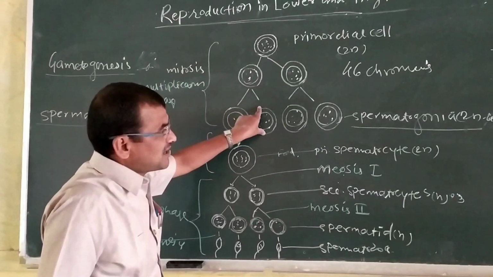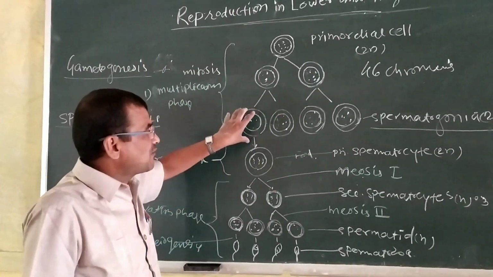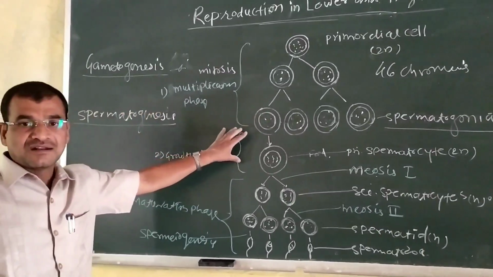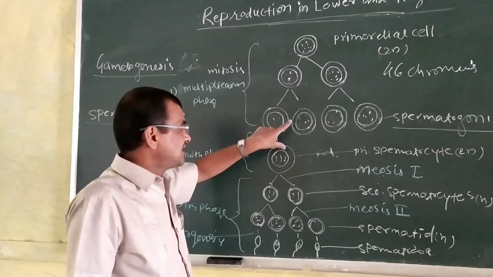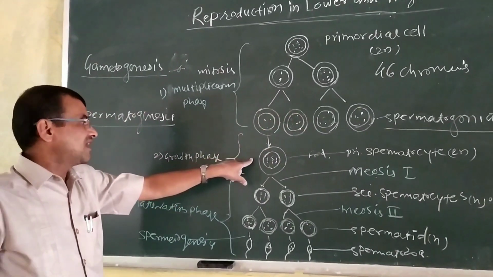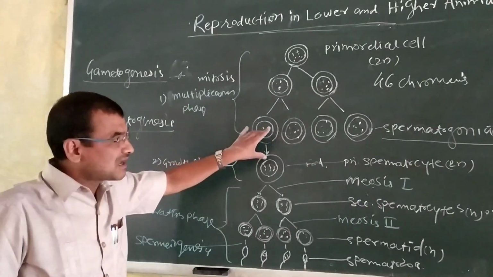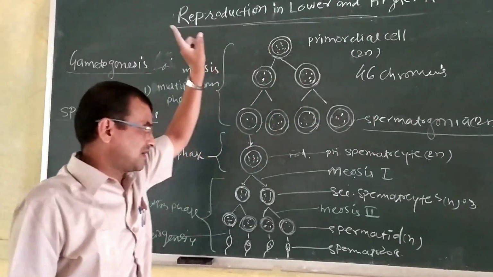This spermatogonia contains the diploid set of chromosomes. One of the spermatogonia grows in size due to the accumulation of food, and growth of the spermatogonia occurs.